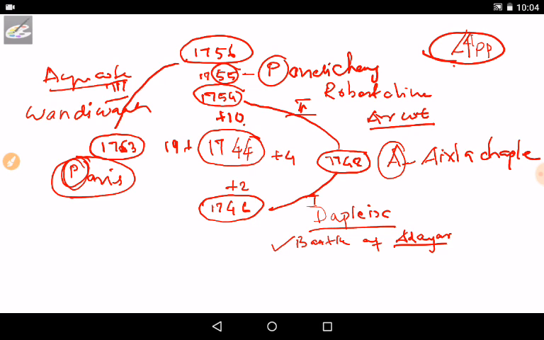Just remember APP, A for Aix-la-Chapelle. APP is the easy word. A the alphabet, in the alphabet A is the first letter, so I am using A. And there might be a confusion between P and P. Okay, so for that you can go for a simple idea. Look, this is a corner.